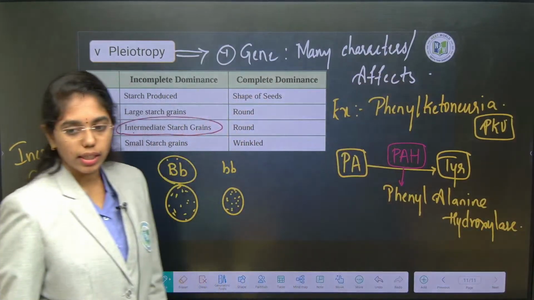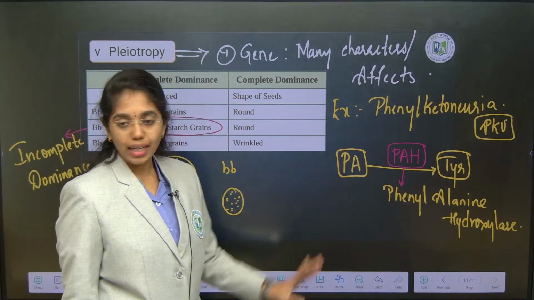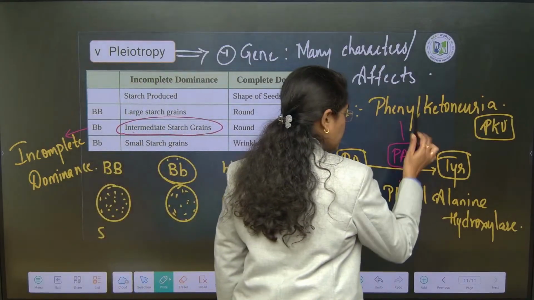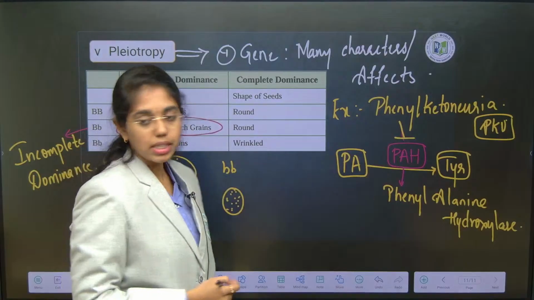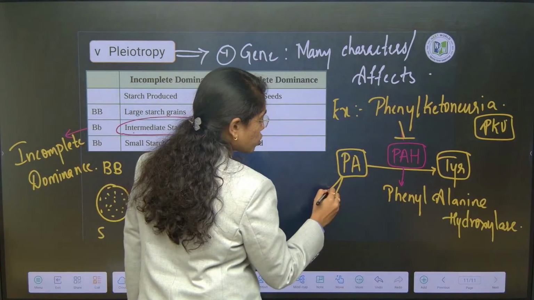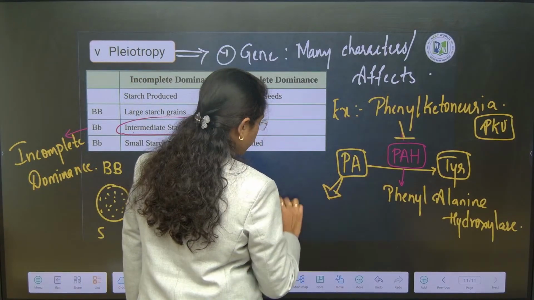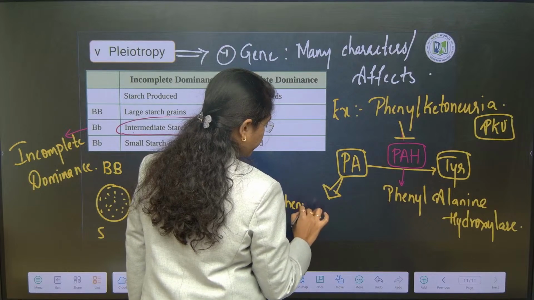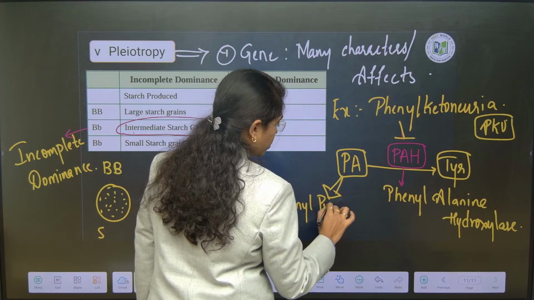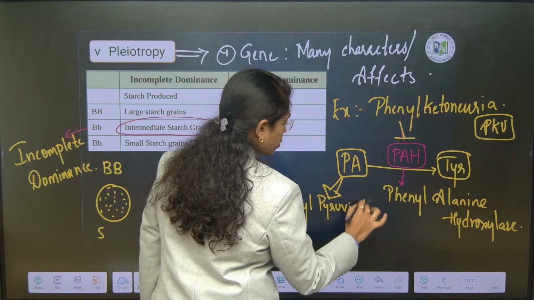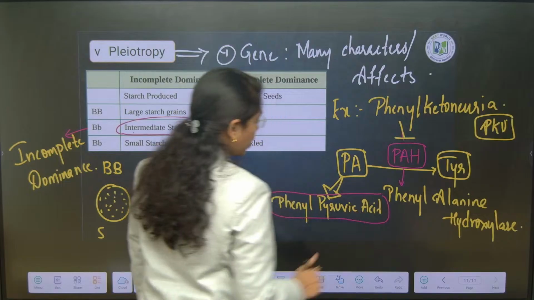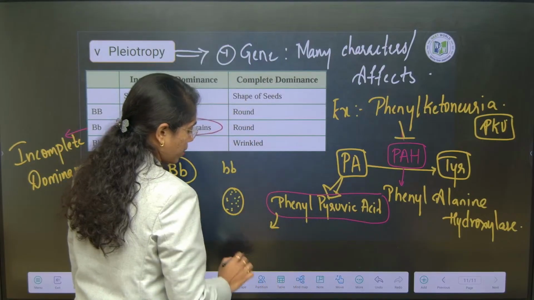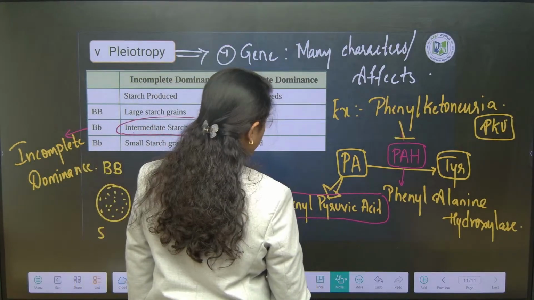Absence of this one enzyme should inhibit this activity, where phenylalanine gets stored in the form of phenylpyruvic acid in the cerebrospinal fluid. This phenylpyruvic acid will give multiple effects like mental retardation.